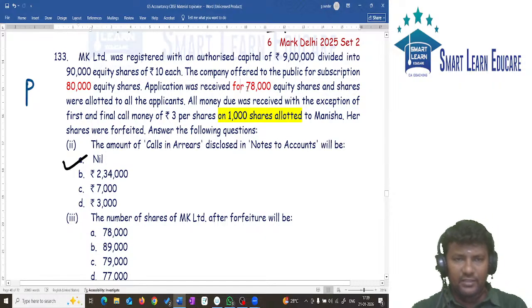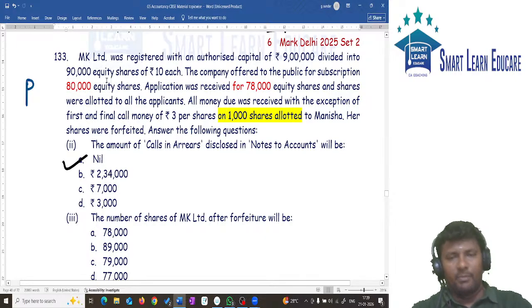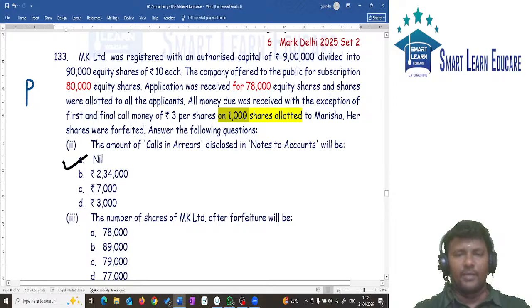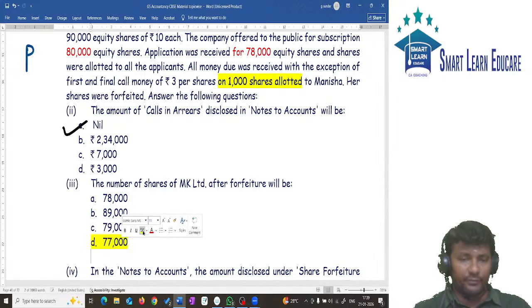Totally we received 78,000. How many shares were forfeited? Don't take the shares which were offered to the public. Offered to the public is called issued capital. But the public responded and we received only 78,000. From 78,000, 1000 should be subtracted. 78,000 minus 1000 is 77,000, not 79,000.